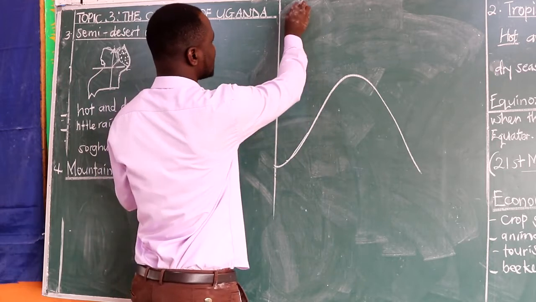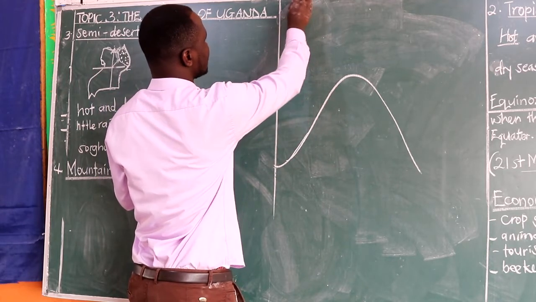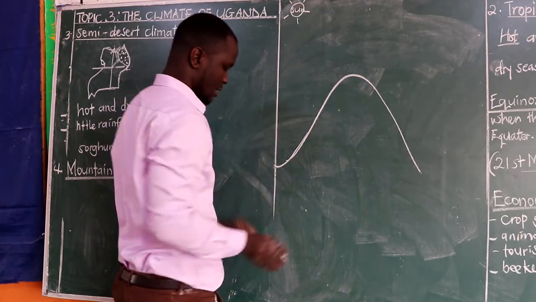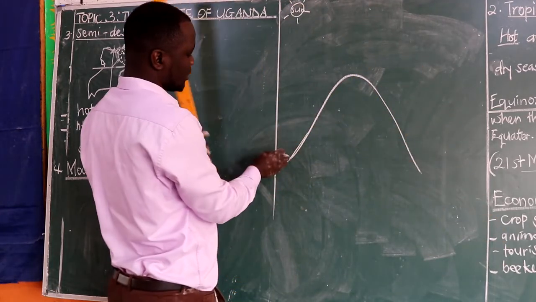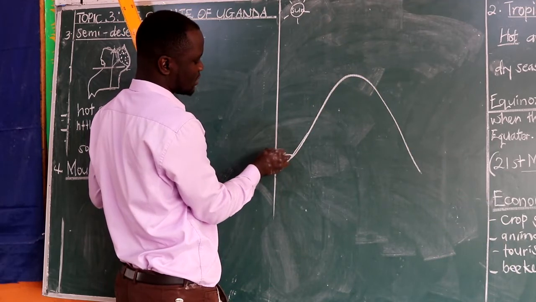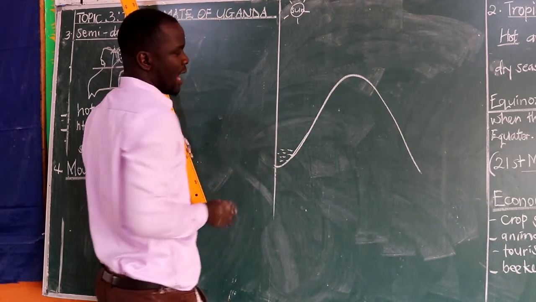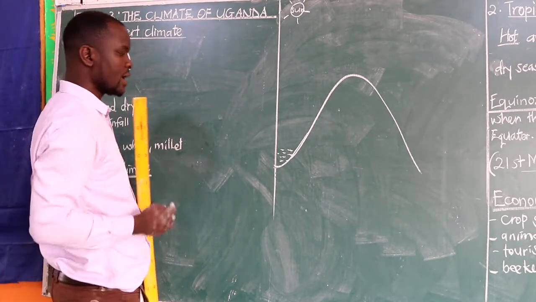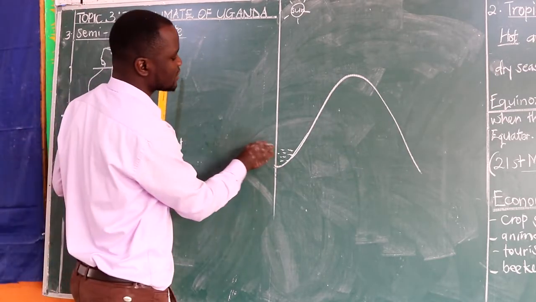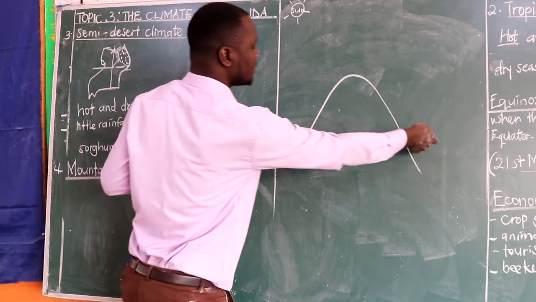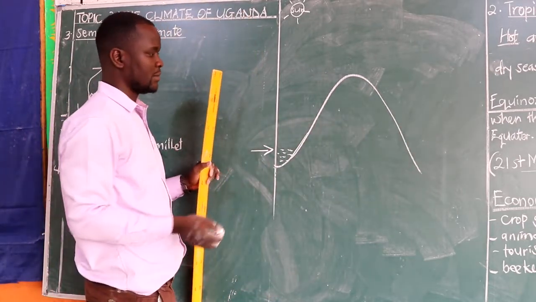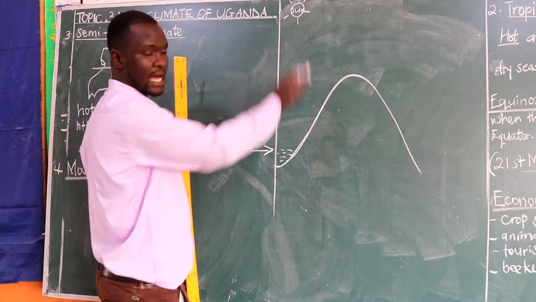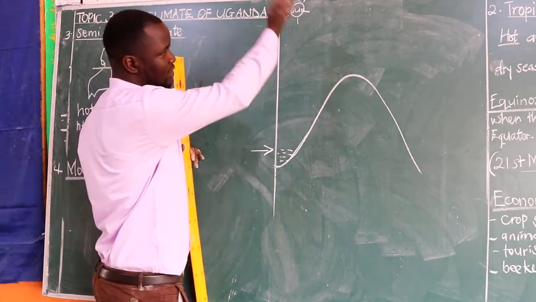You will find that we shall be having the sun, of course, shining, and here we can have a small water body, and you will find that here we are going to have wind blowing across the mountain. The wind comes with the aim of crossing to the other side of the mountain, but because of this mountain standing, this wind is forced to rise up. It bends, it goes up.